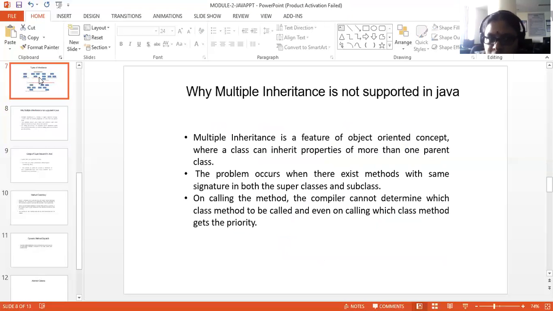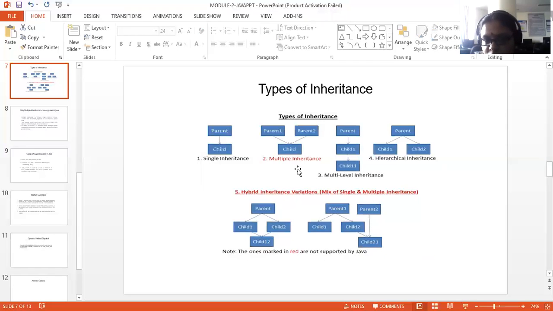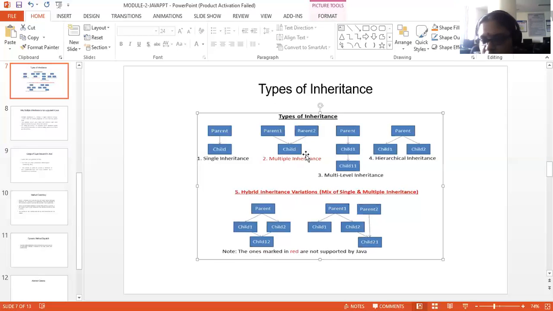Now, can you not write a program at all for multiple inheritance? No, we can write one, provided you know about interfaces. So multiple inheritance is not directly supported in Java, but indirectly I can substitute an interface in place of a class, and I can write multiple inheritance programs as well as hybrid inheritance programs. So this we will be seeing in the interfaces concept. What is an interface and how does it solve your multiple inheritance problem? We will look in the interfaces chapter.